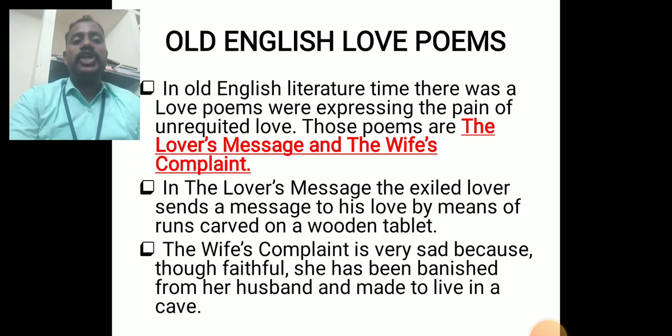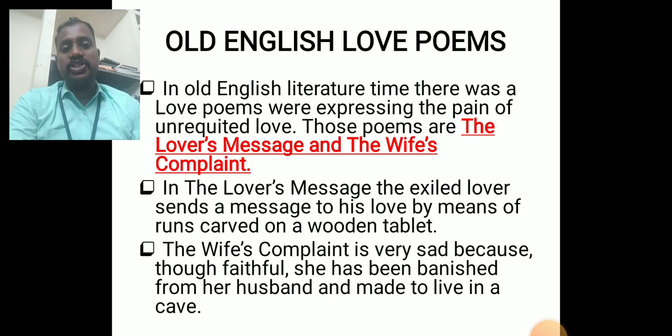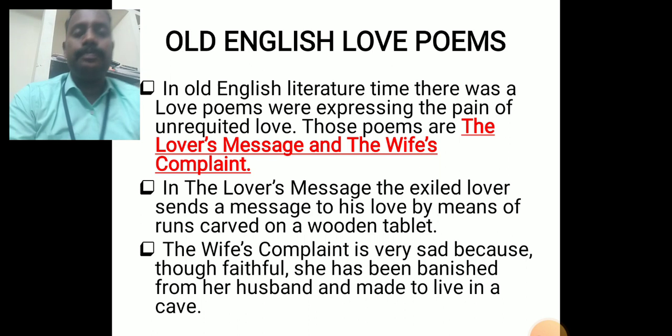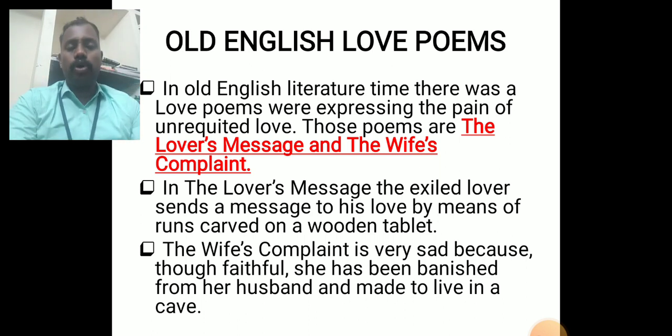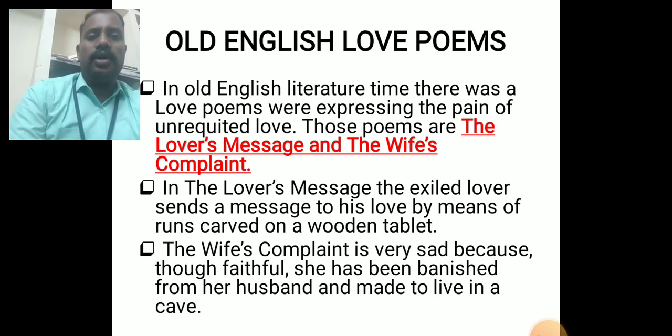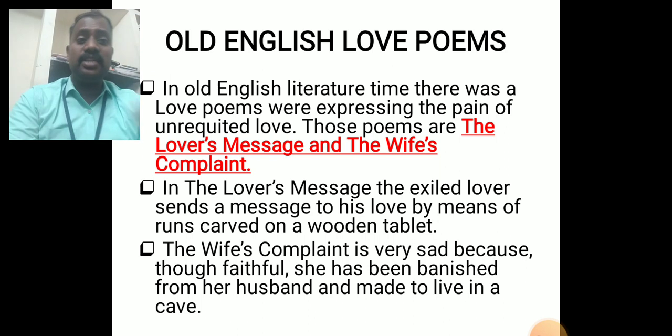In The Lover's Message, the exiled lover sends a message to his love by means of runes carved on a wooden tablet. So there is a conversation between two characters, talking about how they were exchanging their words.